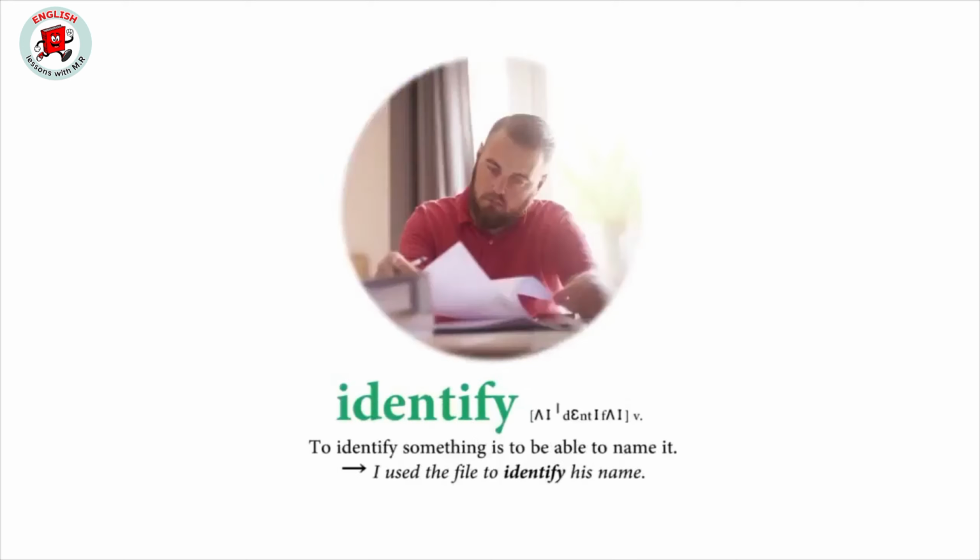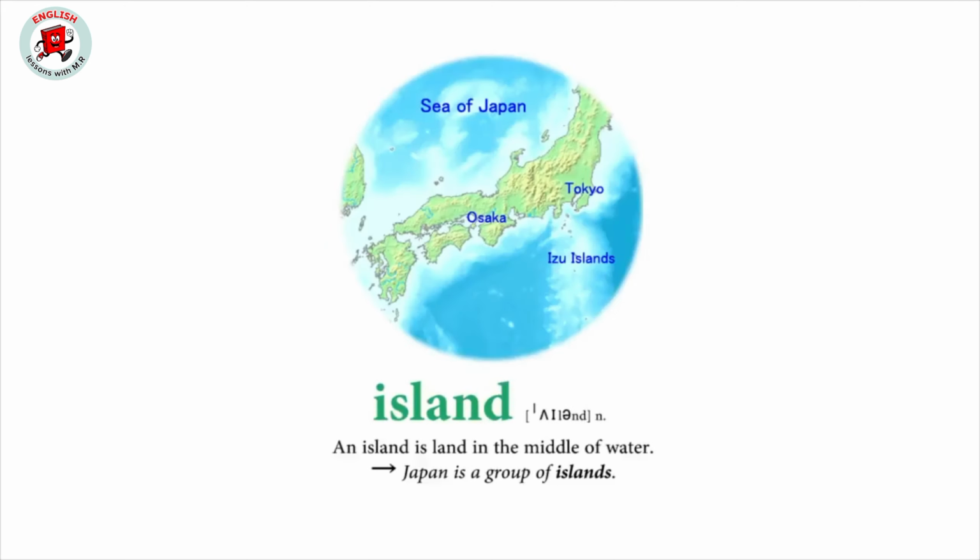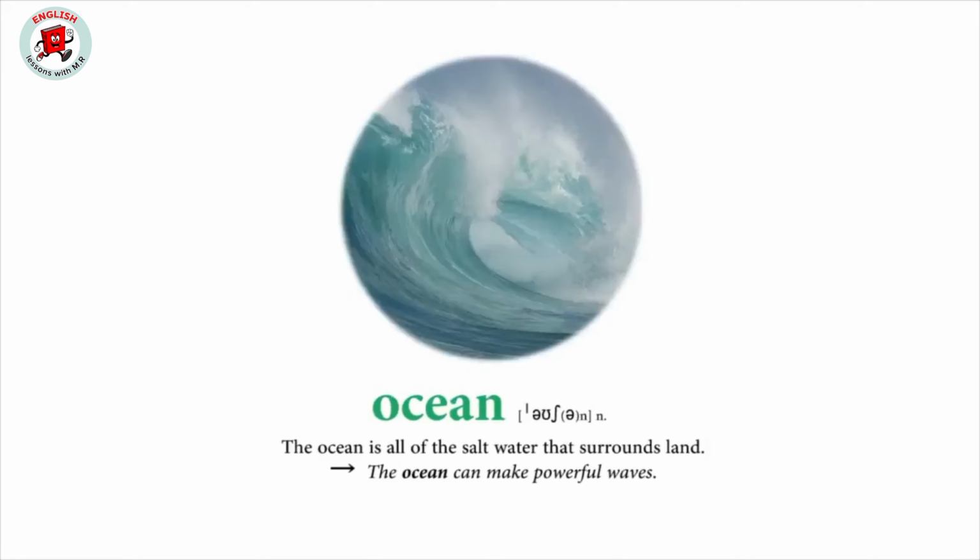Identify. To identify something is to be able to name it. I used the file to identify his name. Island. An island is land in the middle of water. Japan is a group of islands. Ocean. The ocean is all of the salt water that surrounds land. The ocean can make powerful waves.